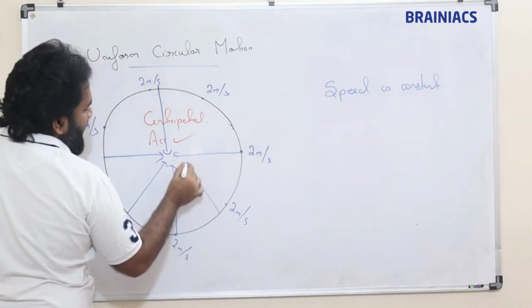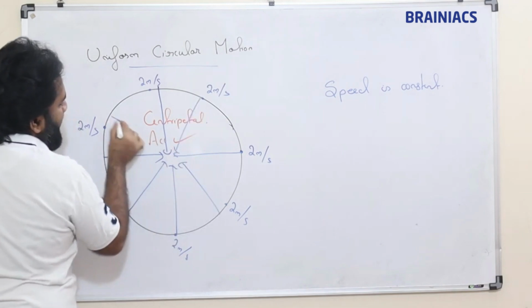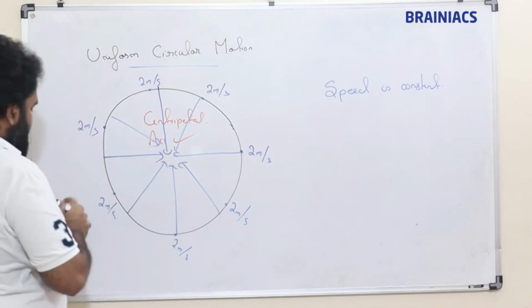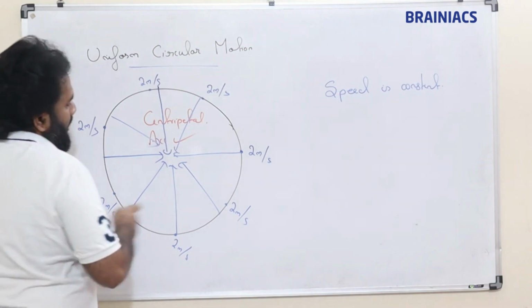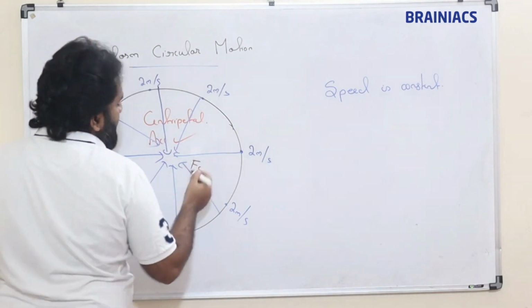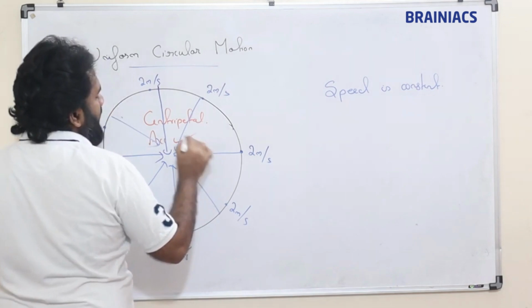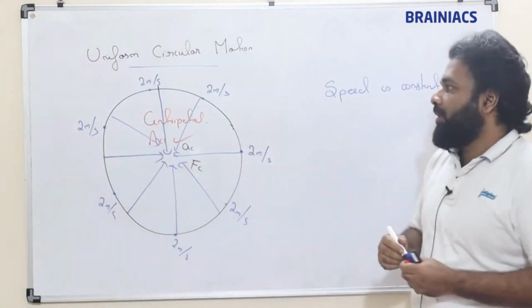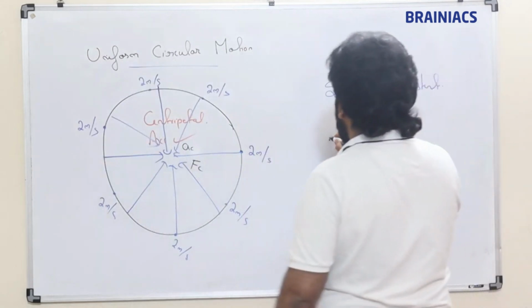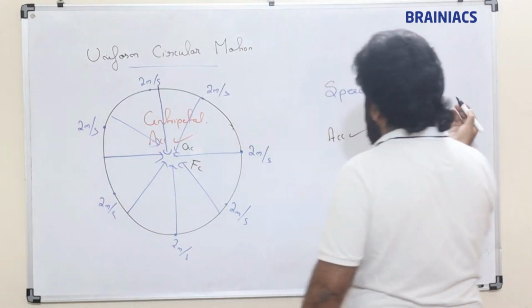Okay, force direction, acceleration direction, everything is towards the center. So I could say here Fc, centripetal force is there, or centripetal acceleration is there. So in uniform circular motion, acceleration is present.